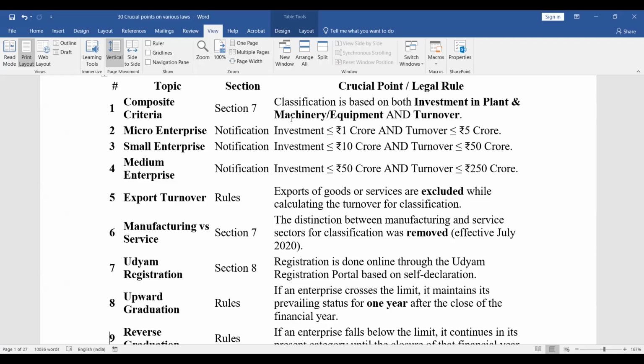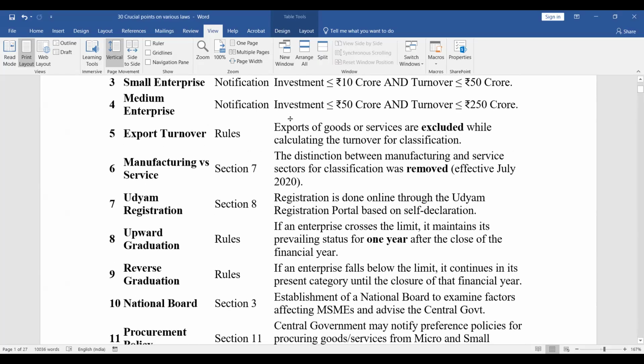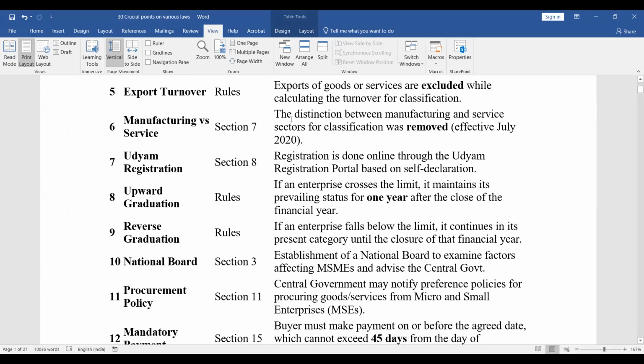Now, what happens in case this enterprise crosses the limit, right? So in case of upward graduation, if an enterprise crosses the limit, it maintains its prevailing status for 1 year after the close of the financial year, right? And in case of reverse graduation, if an enterprise falls below the limit, it continues in its present category until the close of that financial year, right?